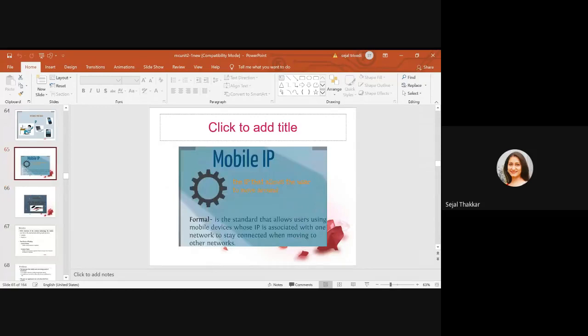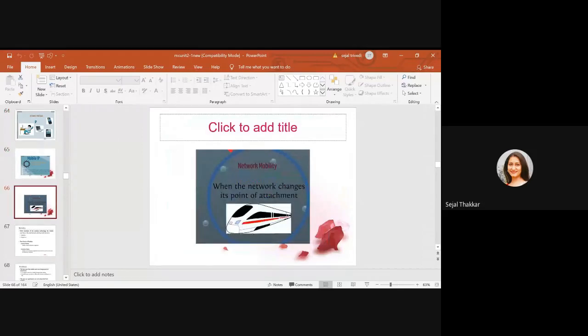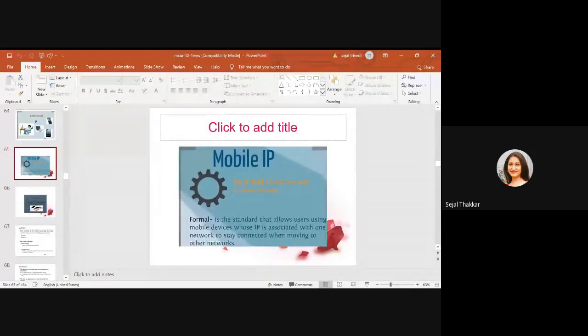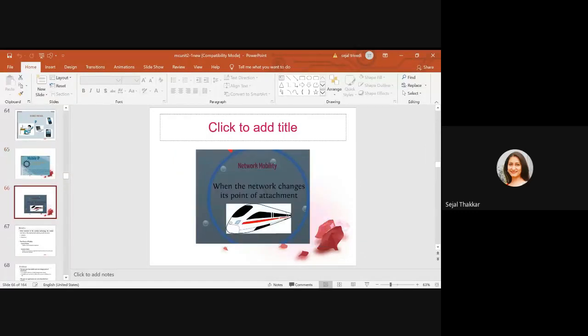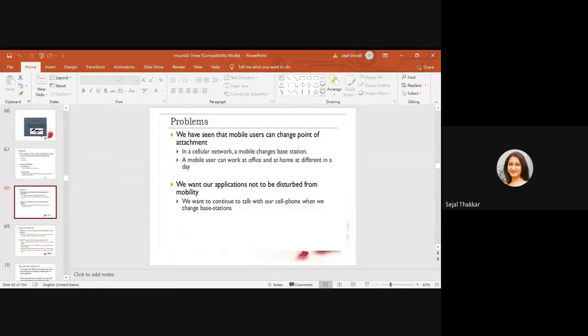Up till now we were using our PC, so we had a static IP. Now we need a mobile IP. So wherever you go, you can have that particular IP. You can send messages, talk with that particular person, see videos, and send videos. So it is available anytime and anywhere.